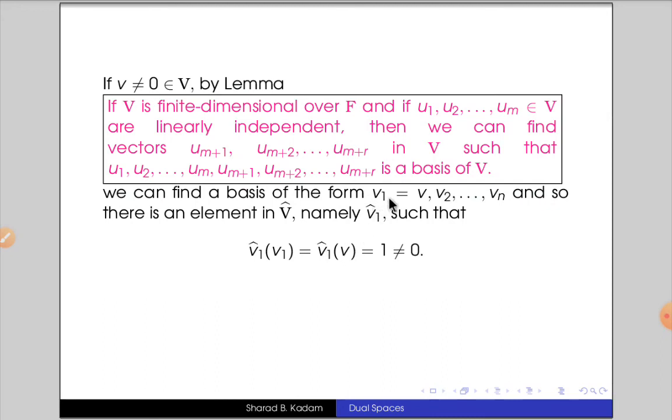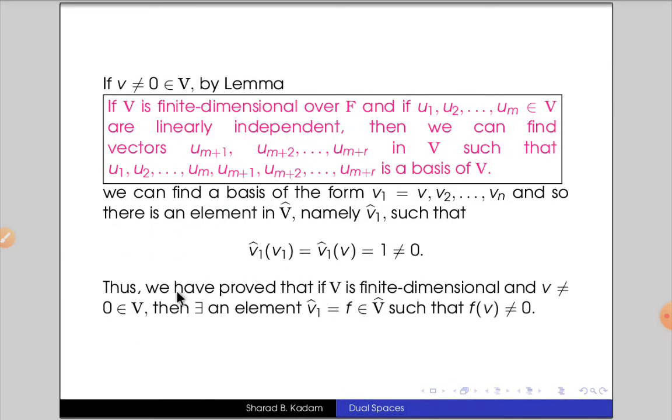Here we have taken v1 equals v, and as we know that if i equals j, then vi hat of vj equals 1. So here this i equals j, that is why v1 hat of v1 equals 1 and 1 is non-zero.